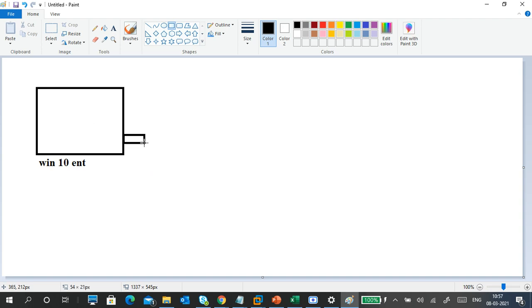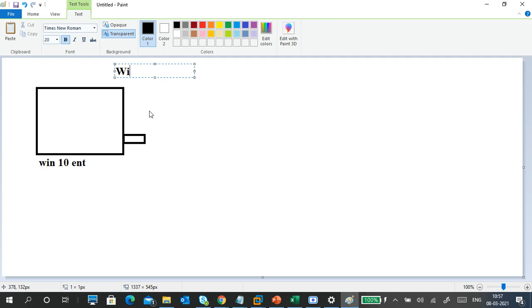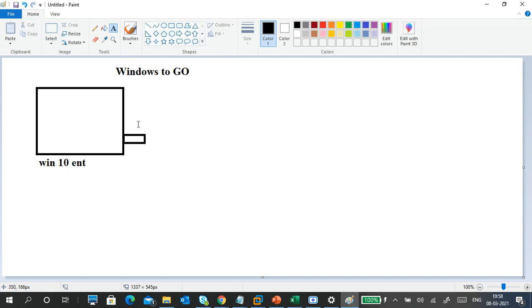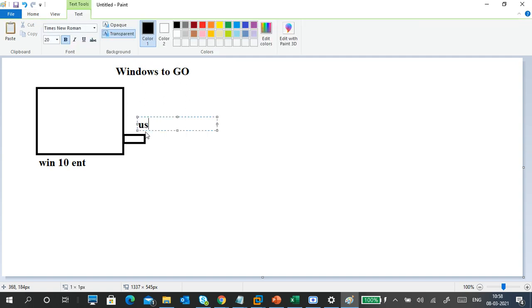I go to the option called Windows To Go. What is Windows To Go? I have to connect a USB drive.